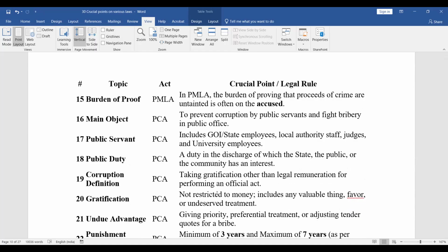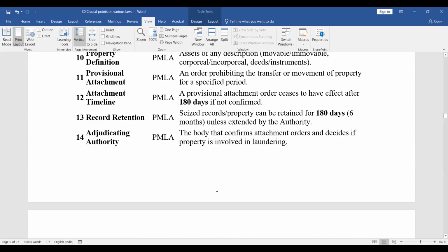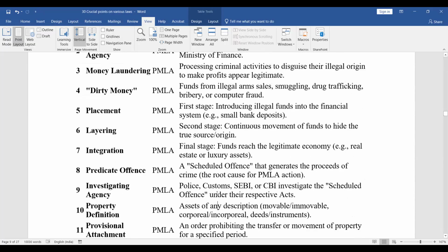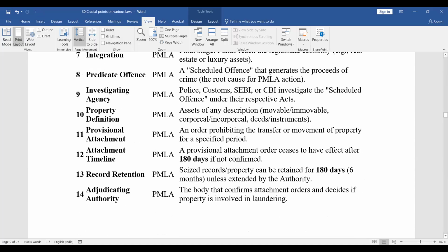One of the important points which we have missed in case of PMLA is the punishment. In case it is relating to drugs, it could be 3 years to 10 years. In case it is other than drugs, it could be 3 years to 7 years. That is one important point we have missed here, so that point we must remember.